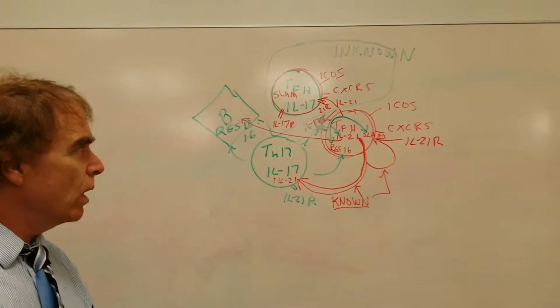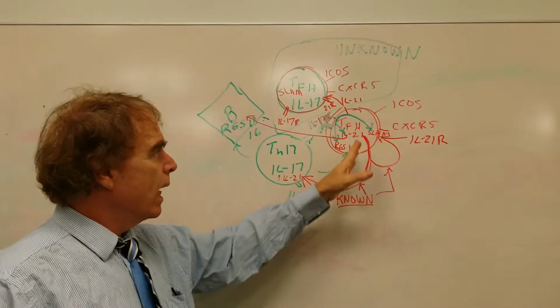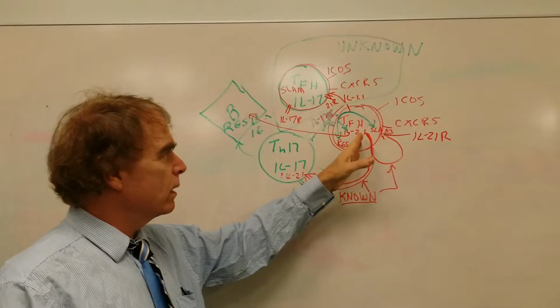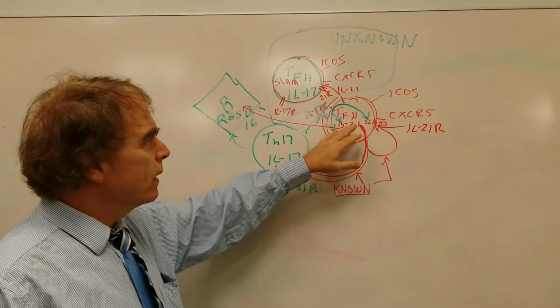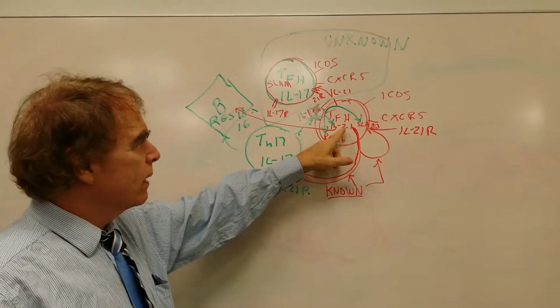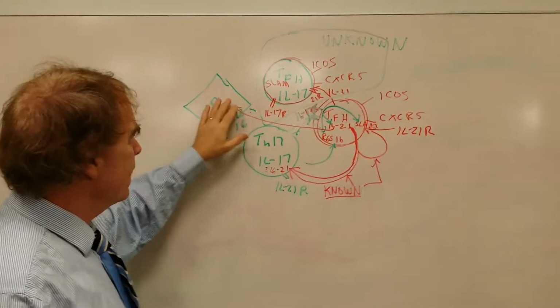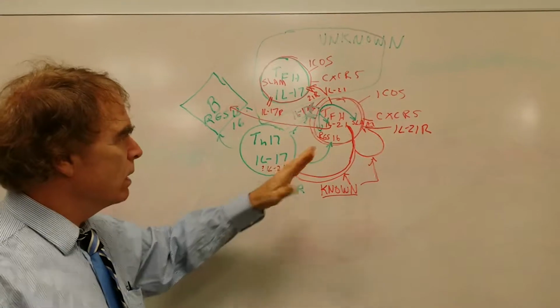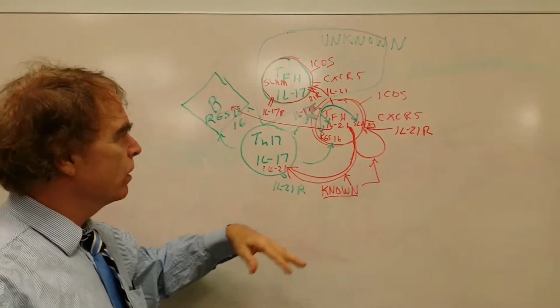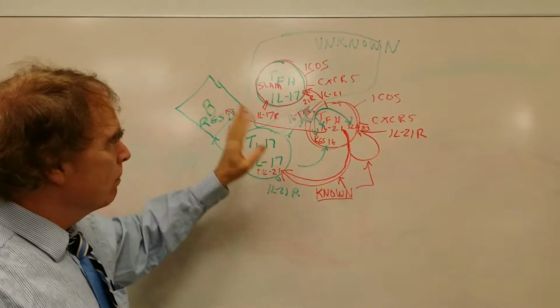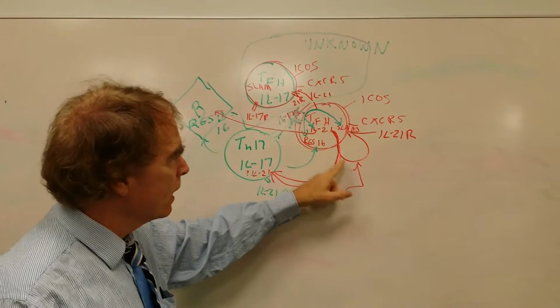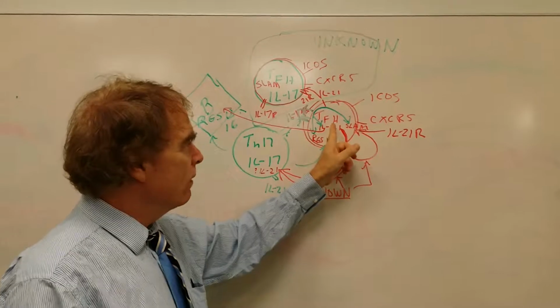It's also known that IL-21 is important for several things. One paper showed that this direct effect of IL-21 on B cells is not as important, although I'm not sure what the latest is on that. But IL-21 also does something even more important: it drives development of TFHs.